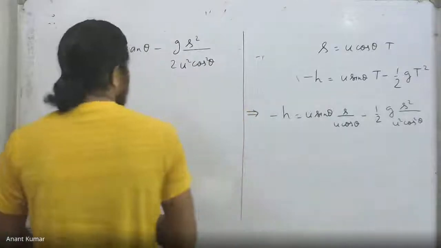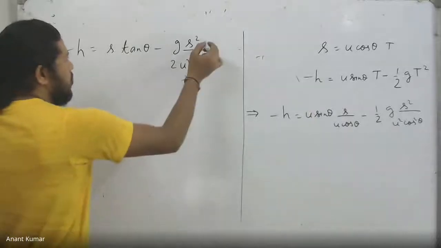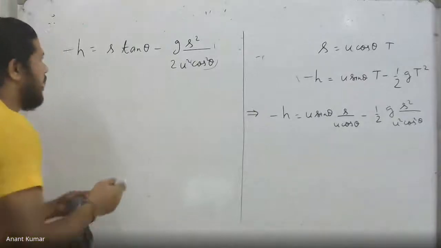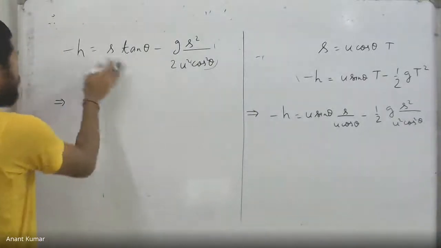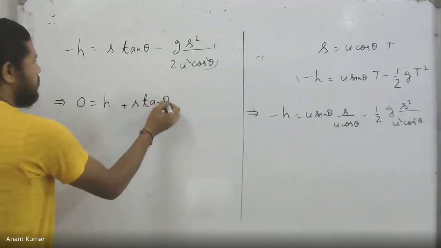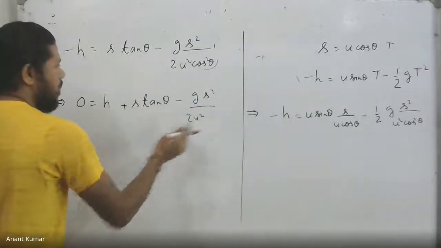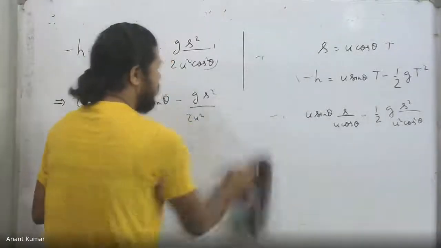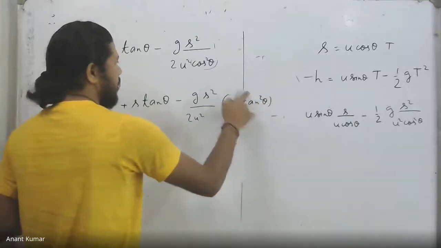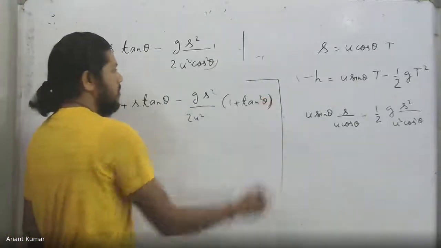So 1 by cos square theta I write down as sec square theta, and then we could also bring this h on the other side, so I get 0 equal to h plus s into tan theta, and then minus g s square by 2u square, and in the numerator we get sec square theta, which I write down as 1 plus tan square theta. It's a very useful trick that I utilize very often in projectiles. Okay, so that is what I have got.